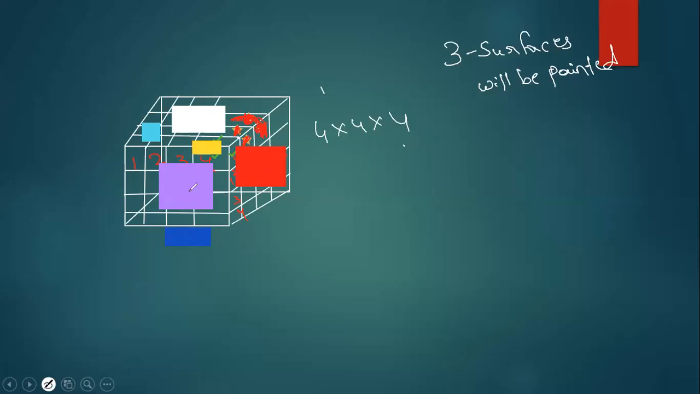Let us take this as the first one. That is the front side. This is the back of this one. This is the right side. This is the left side. This is the top side, and this will be the bottom side. Now, 6 colors are there.